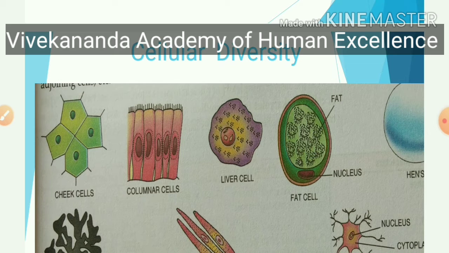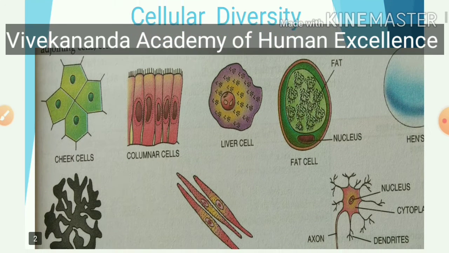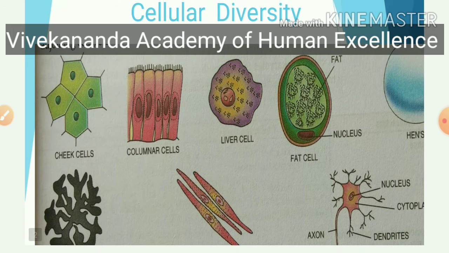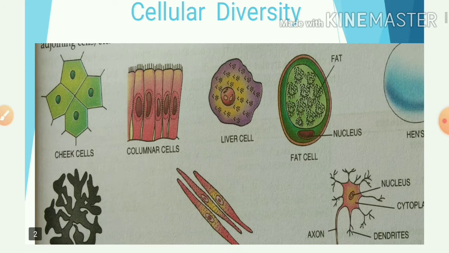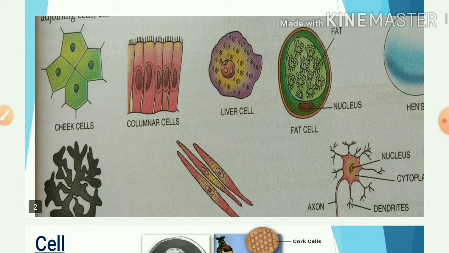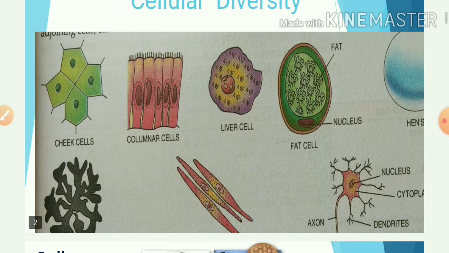There is a history of cell biology. Aristotle is called the father of biology because he concluded that all the animals and plants are formed of repeating elements that are cells. There are different types of cells in different sizes and shapes. If you see cheek cells, which are present in our cheek, then columnar cells, liver cells, fat cell, egg cell, columnar cell, nerve cell, etc.